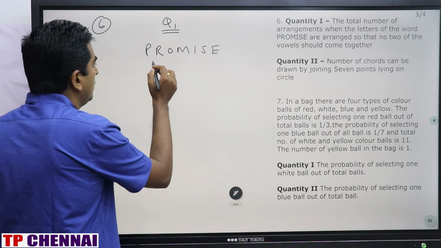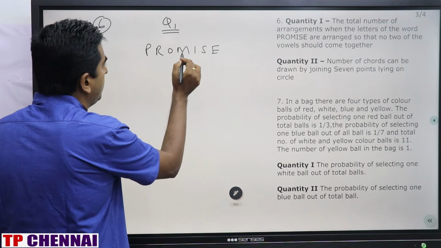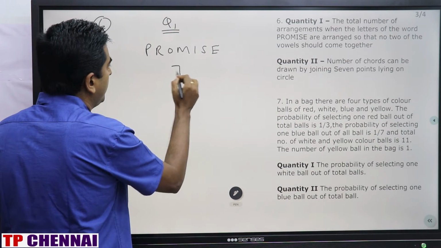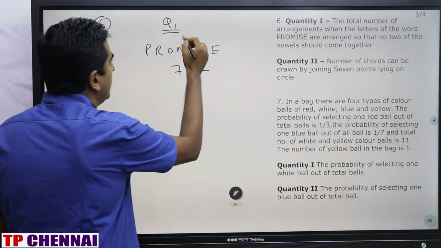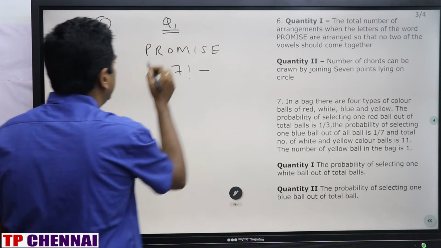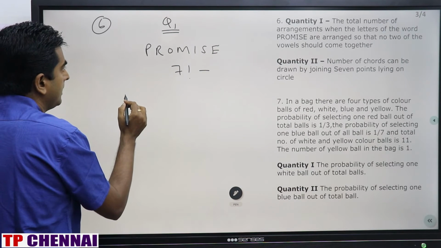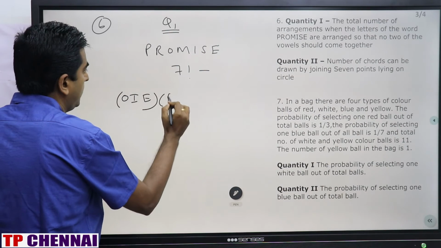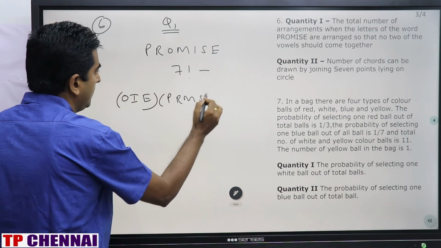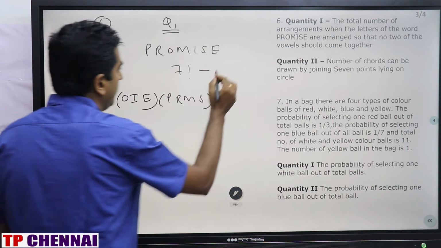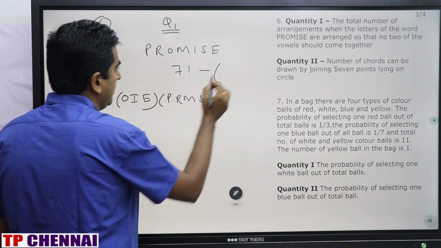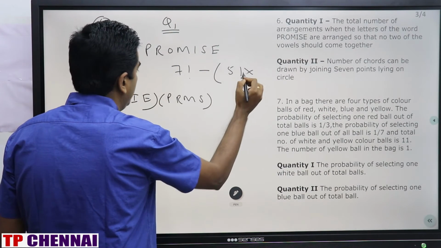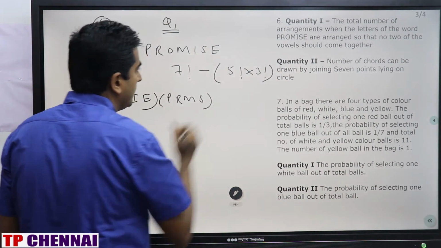So normal method: 7 letters, so 7 factorial. Minus, arrange vowels always together. What are the vowels we are having? O, I, E. Remaining consonants P, R, M, S. So this is 5 factorial into 3 factorial.